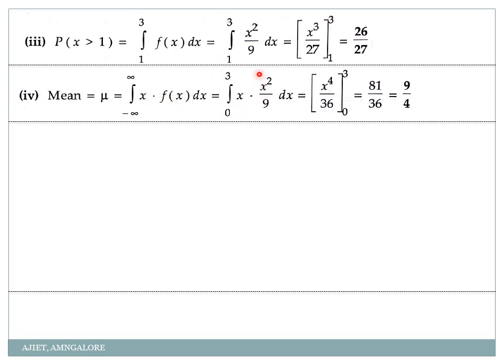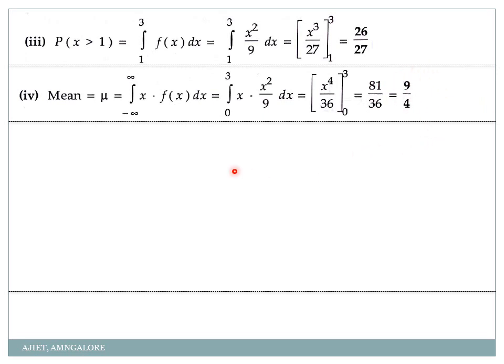So x into f of x is x square by 9 into dx. Okay, so integration of x square into x is how much? X cube. So integration of x cube is x power 4 by 4. So 9 4s are 36 with the limit 0 to 3. So 3 power 4 is how much? 81. Minus 0 power 4 is 0. So 81 by 36 or 9 by 4 is my mean. Okay, so mean is 9 by 4.